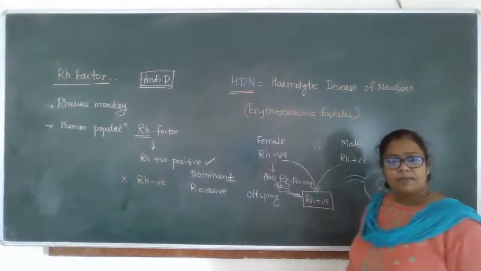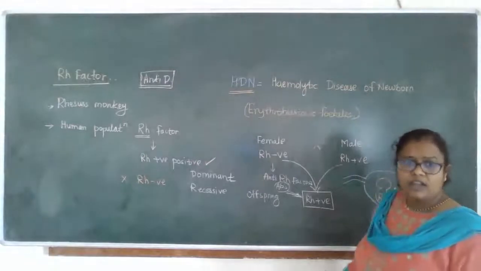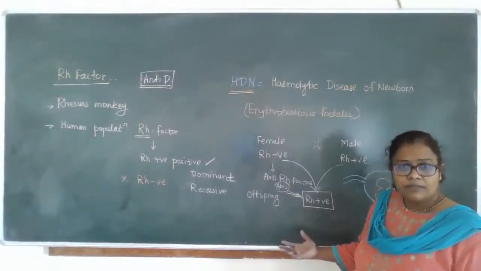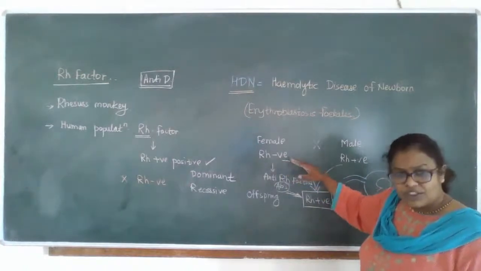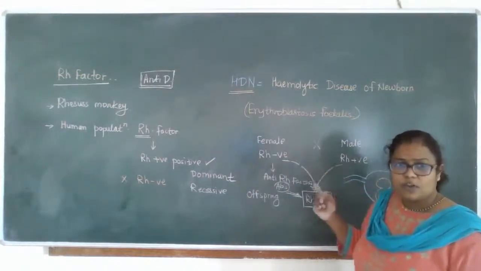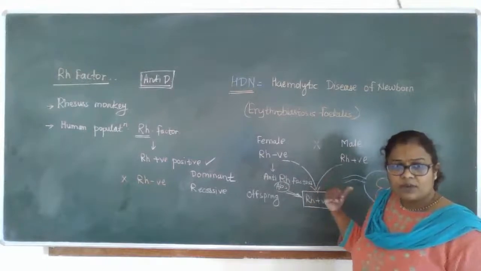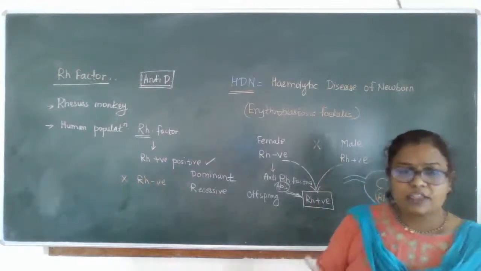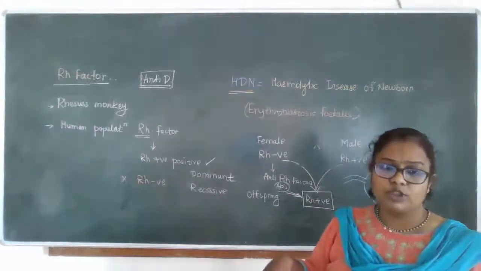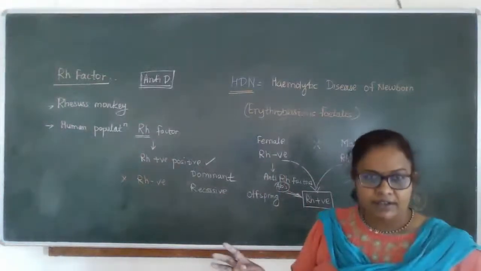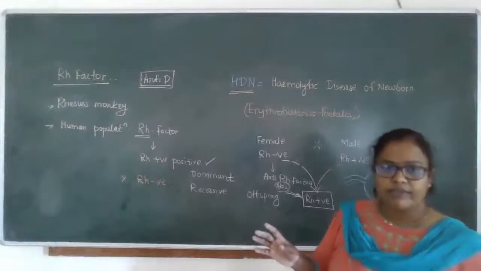If mother is with a positive and father is a negative, then what? She is positive, mother is positive, and father is negative. Which is dominant? Rh positive. And Rh positive is reared into the Rh positive womb, then it doesn't affect. It doesn't affect. Clear to everyone?